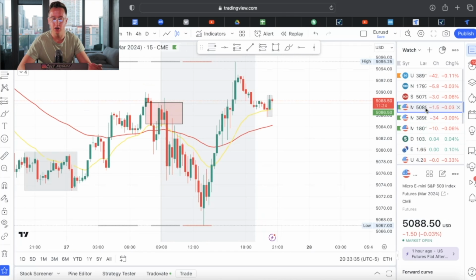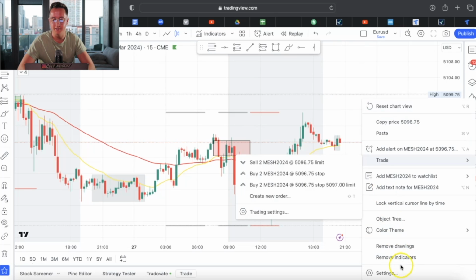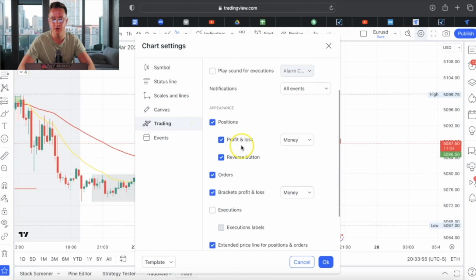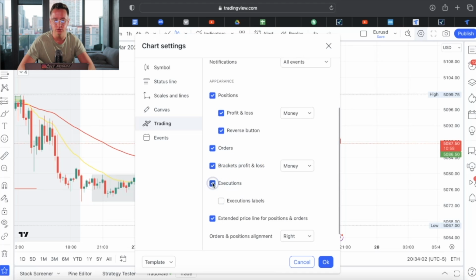Now you guys are probably wondering, okay, cool, I understand those steps. How do I actually start trading? Guys, it is honestly so simple to do this. If you right click and go to settings and you go to trading, you can have instant order placement on, which I have. So you can instantly execute a trade right here, and it will close the trade automatically without having to modify or confirm it, which is nice. You can add the executions on, so it'll show you where you execute a trade, the execution labels.